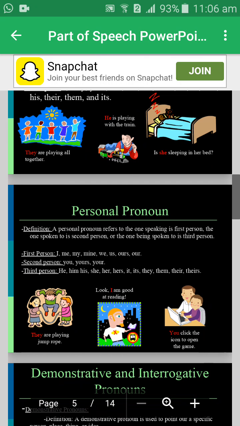Next is the personal pronoun. Definition of a personal pronoun: a personal pronoun refers to the one speaking, which is first person, the one spoken to, which is second person, or the one being spoken about, which is third person.